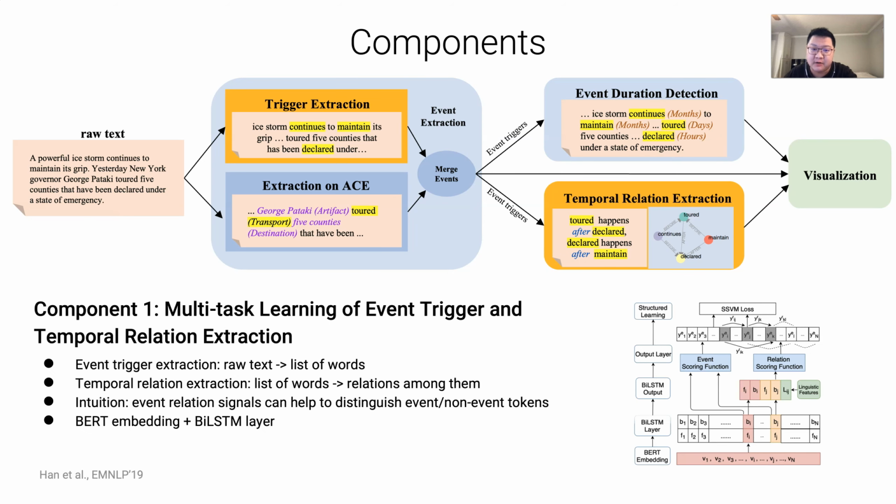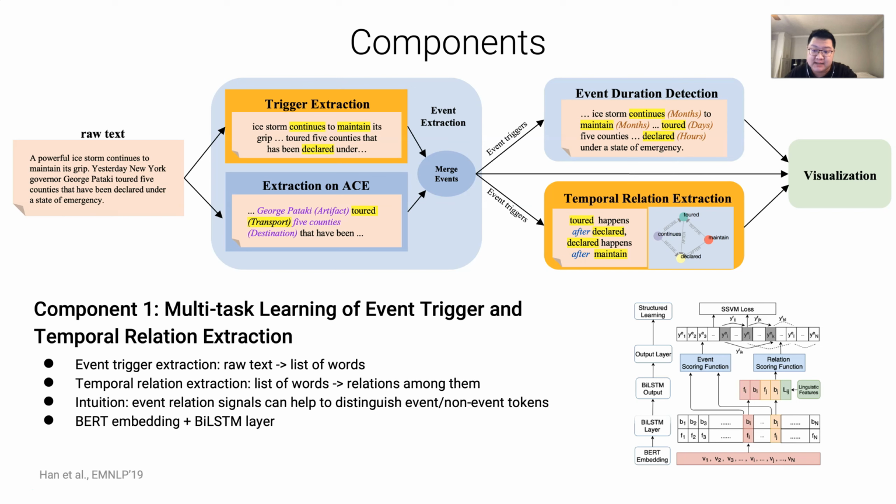Let's look at the first component, the multitask learning of event trigger and temporal relation extraction model. The event trigger extraction component takes the input of raw text and outputs single token event triggers. The input to the temporal relation extraction model is raw text and a list of detected event triggers. The model will predict temporal relationships between each pair of events.